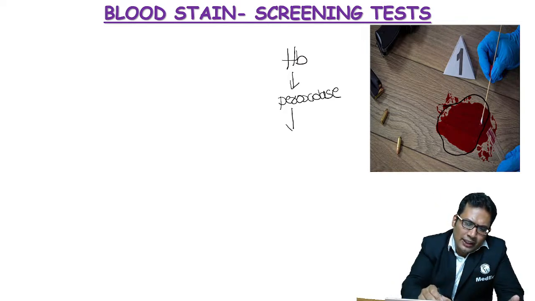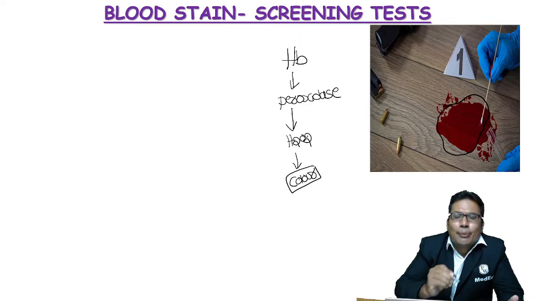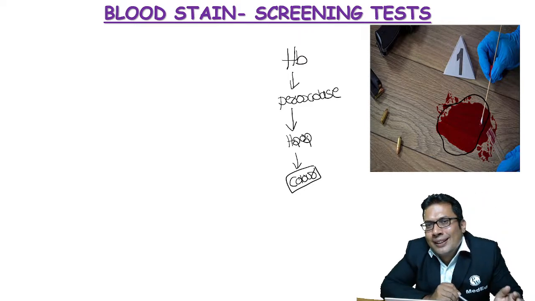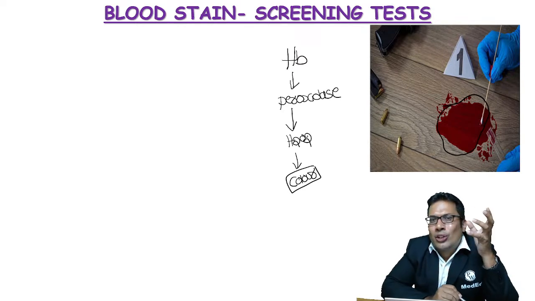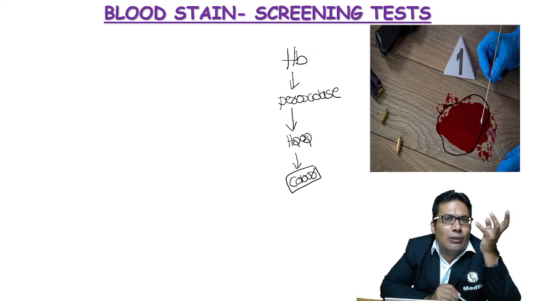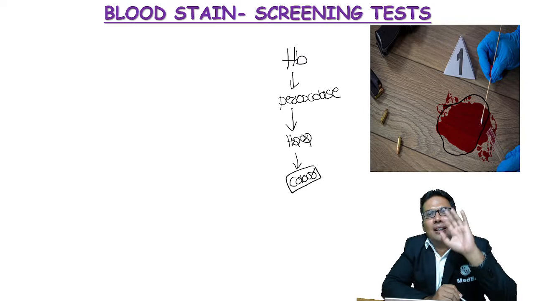So when it combines with H2O2, it gives rise to some color. That is the principle of screening test. So hemoglobin has a peroxidase activity. Peroxidase acts on the H2O2, and that will give you different colors. And different tests are there.